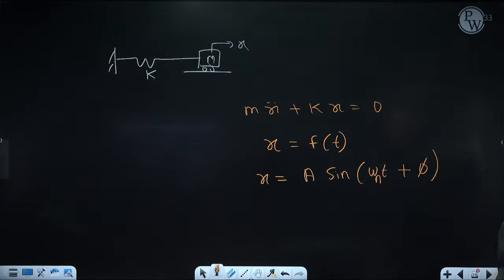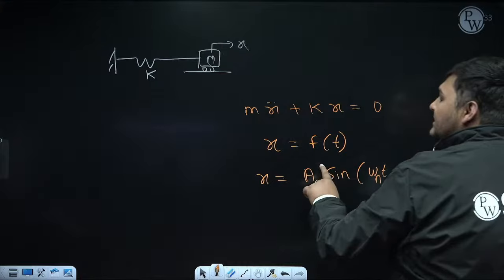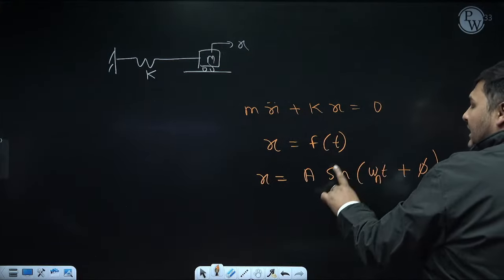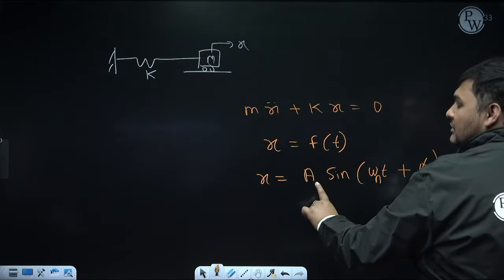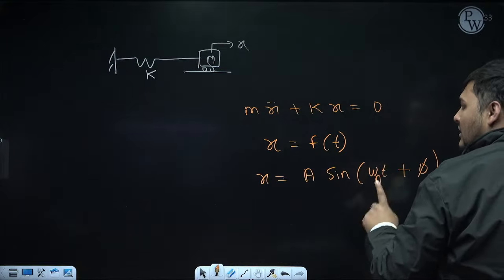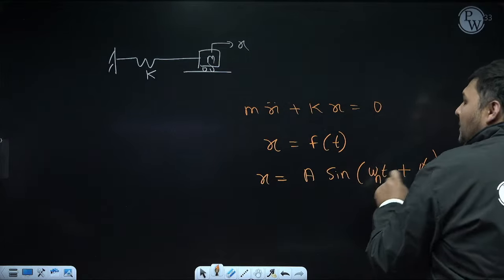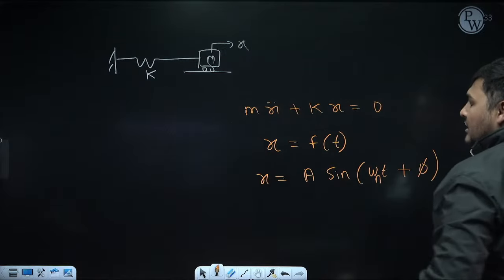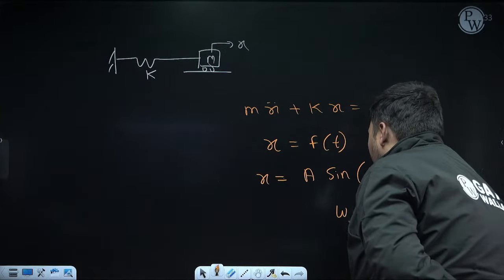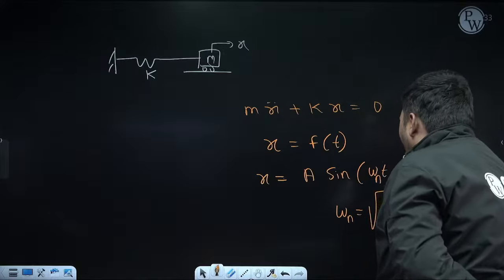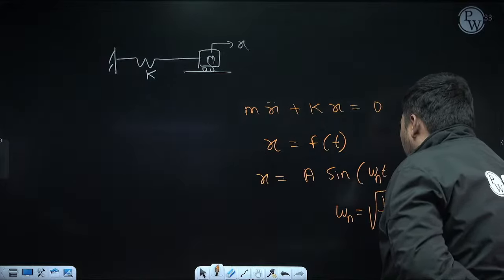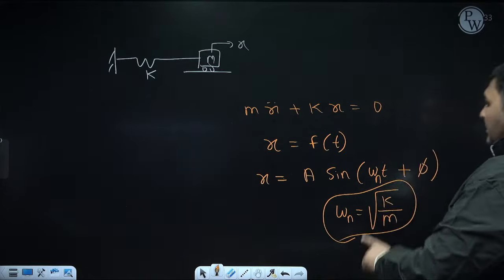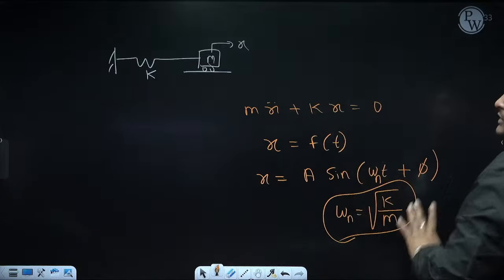Okay. You will get this equation for all single degree of freedom natural vibration systems. Always the solution will be like this. Now, what about omega n? We will calculate this omega n for the general case. Right now we are discussing the general case. The formula to calculate omega n is root k by m, where k is the stiffness and m is the mass. You can remember this. Now for the general case, omega n is always root k by m.